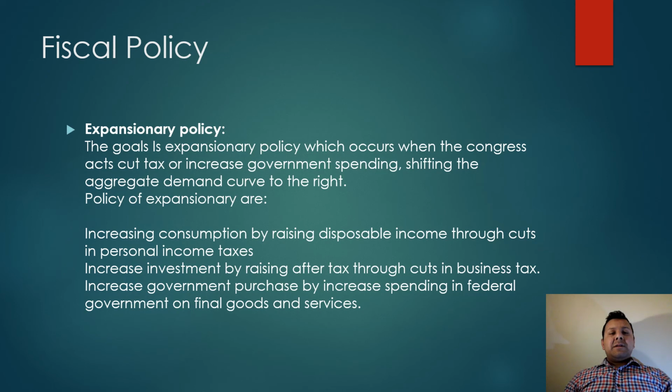This one is the expansionary policy. The goal of expansionary policy, which occurs when Congress increases government spending or cuts tax, is to shift the aggregate demand curve to the right. The policies are increasing consumption by raising disposable income through cuts in personal income tax, increasing investment through cuts in business tax, and increasing government purchases by increased spending by the federal government on final goods and services.